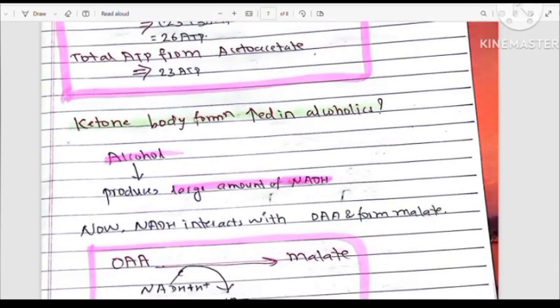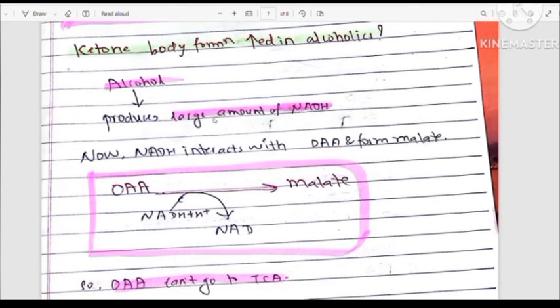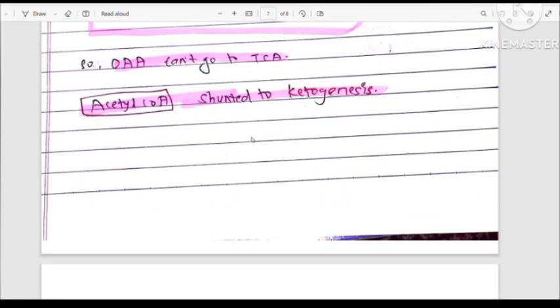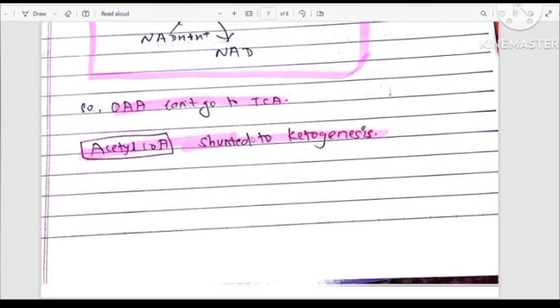Ketone body formation in alcoholics. Why is there common formation of ketone bodies in alcoholics? As we know, alcohol produces a large amount of NADH, which interacts with oxaloacetate to form malate, so that oxaloacetate cannot be directed to the TCA cycle. That's why acetyl coenzyme A is shunted to ketogenesis.